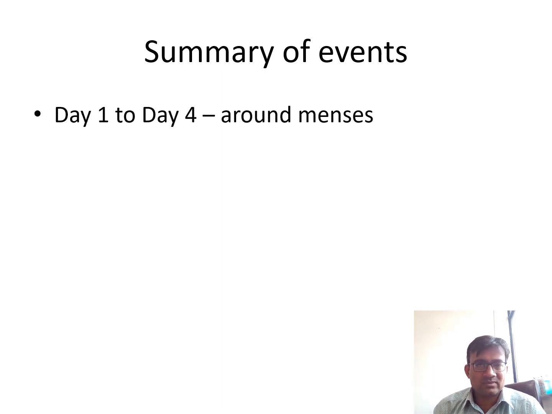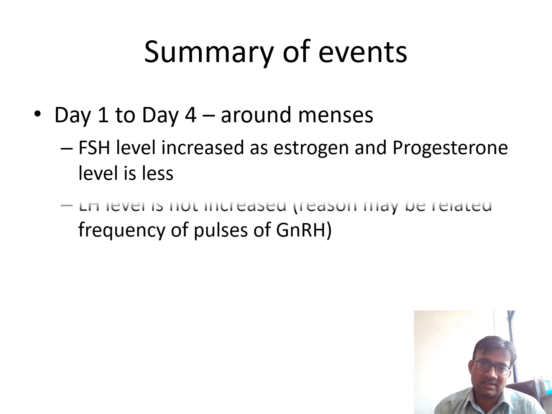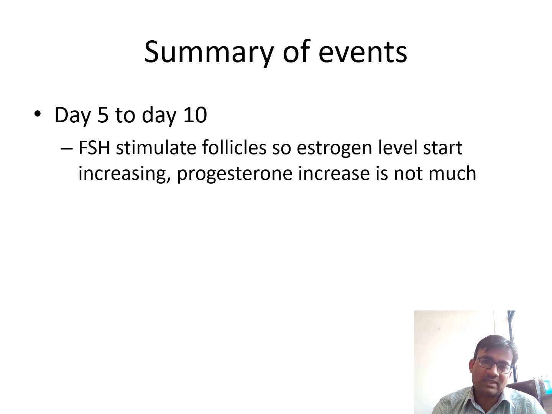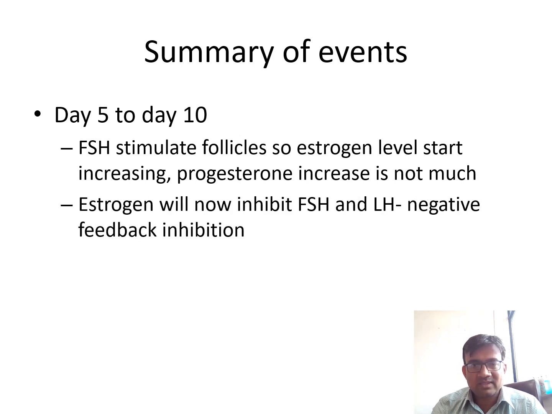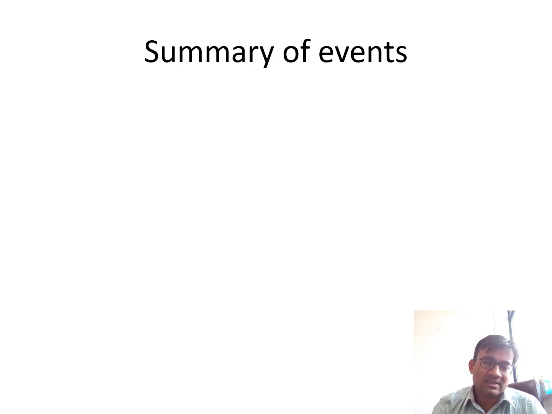So day 1 to 4, say around menses, FSH level is increased as estrogen and progesterone level is less. LH level is not increased because the reason is related to frequency of pulses. Inhibin level is maintained low. Day 5 to day 10, FSH stimulates follicles, so estrogen starts increasing, progesterone increases, but not much. Estrogen will now inhibit LH as well as FSH. As a result of that, inhibin will also start increasing. So LH and FSH levels are low.